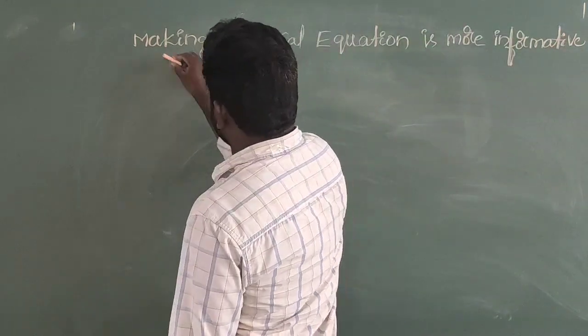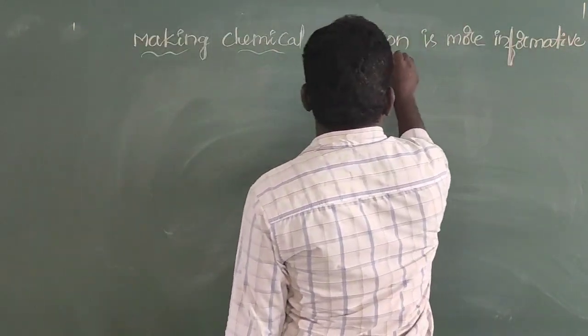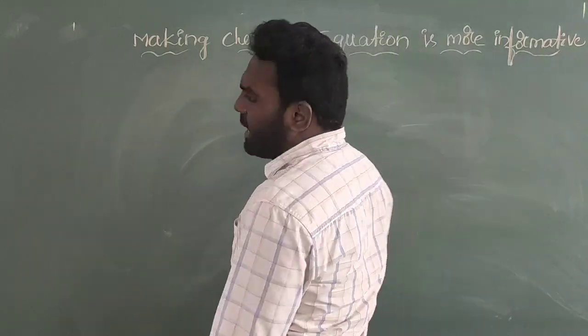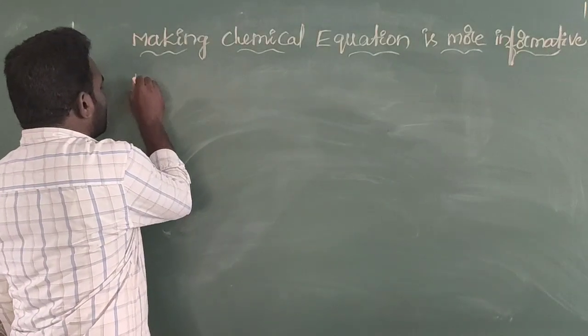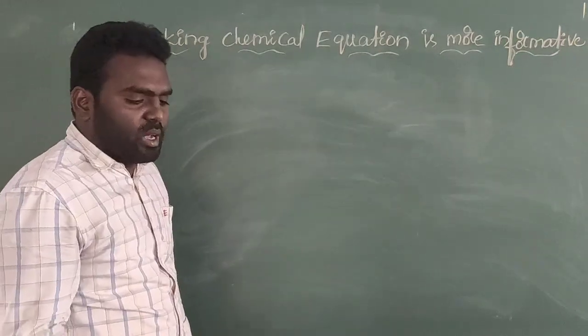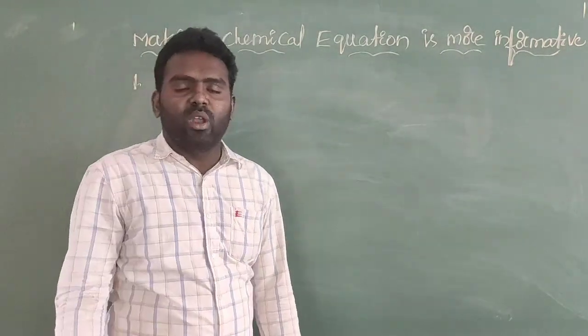Making a chemical equation more informative.